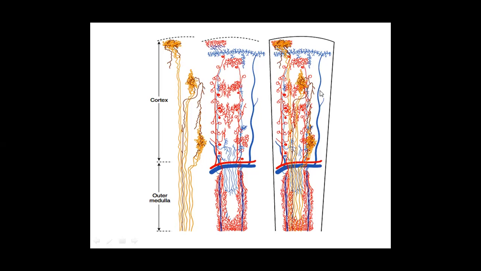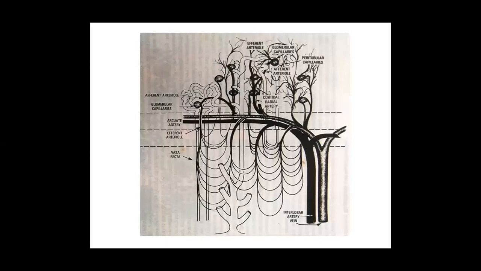So nephrons are oriented corticomedullary, the renovascular system is oriented corticomedullary, and they are acting hand in hand. So this is the orientation aspect.